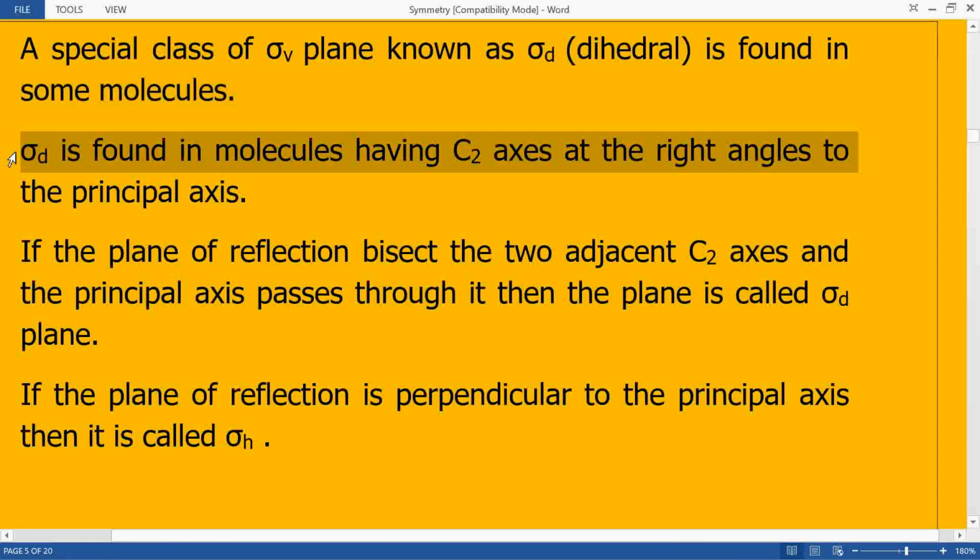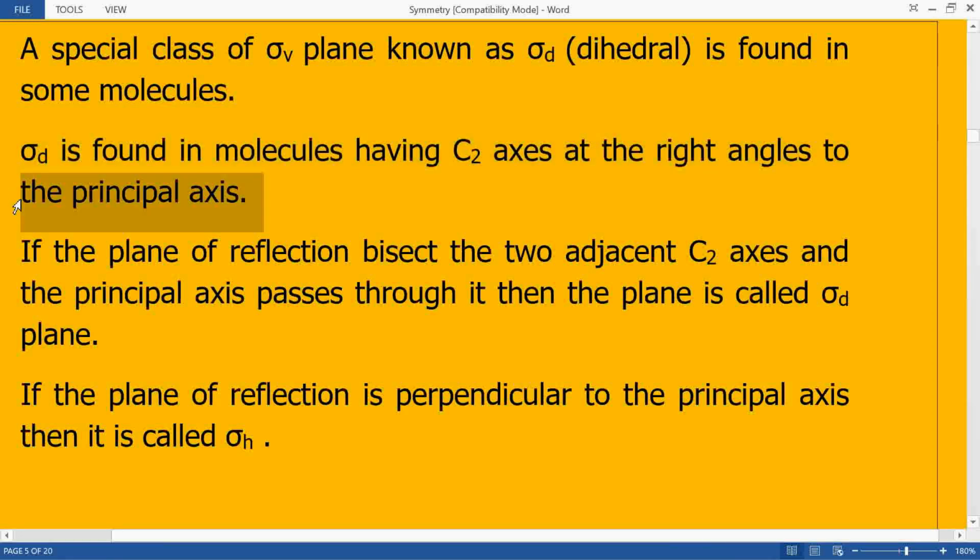Sigma D is found in molecules having C2 axes, that is, if you have more than one C2 axis, which are at right angles to the principal axis. So if the molecule contains more than one C2 axis and these C2 axes are perpendicular to the principal axis, then there is a possibility of finding a plane of reflection called sigma D.